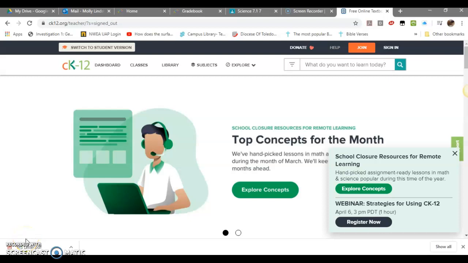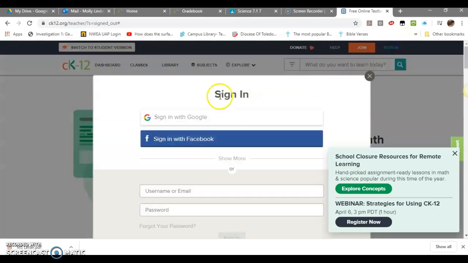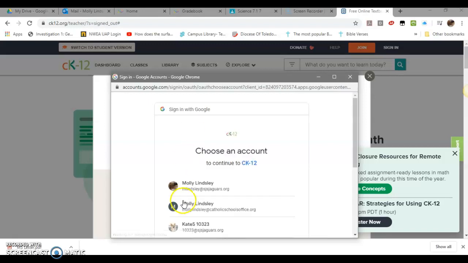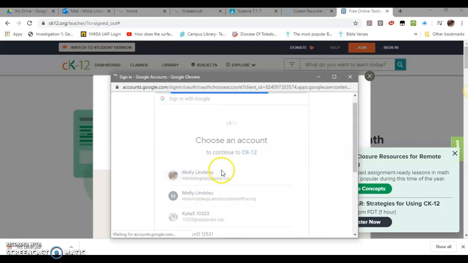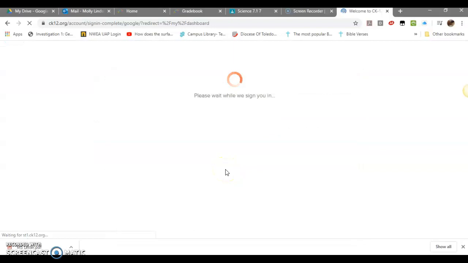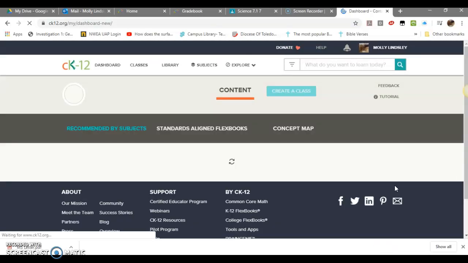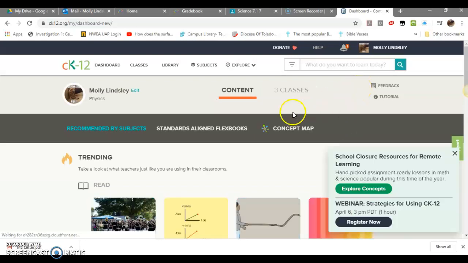Okay, so if you get to the ck12.org site and it asks you to sign in, you go to the sign in and you want to sign in with Google. And choose your account. And then I'm hoping it'll take you right to the Tides lesson that I linked, because I linked it right from ck12.org.